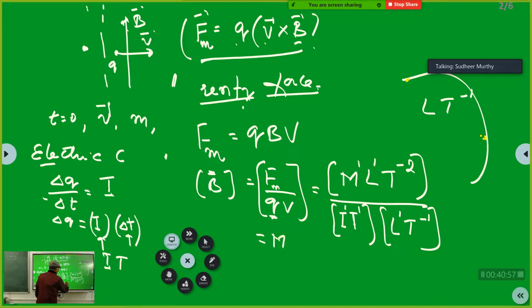So you get here M raised to 1. There is L raised to 1, L raised to 1, that will cancel off. T raised to minus 1, T raised to plus 1, T raised to minus 1, that cancels off. So L raised to 0, T raised to minus 2, and I will be here, I raised to minus 1. So this becomes the dimensional formula of this. Did you understand?